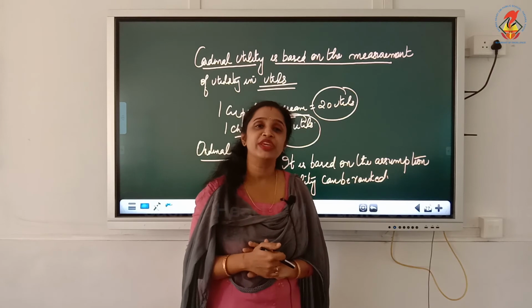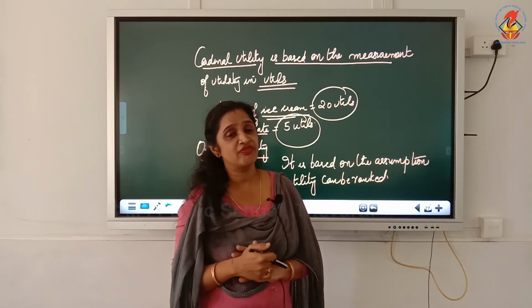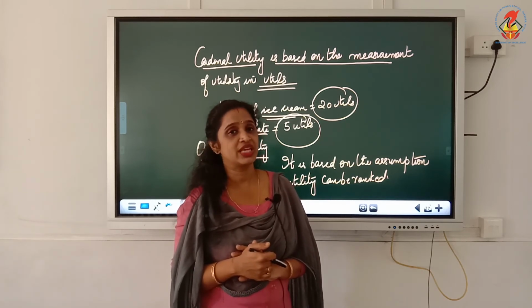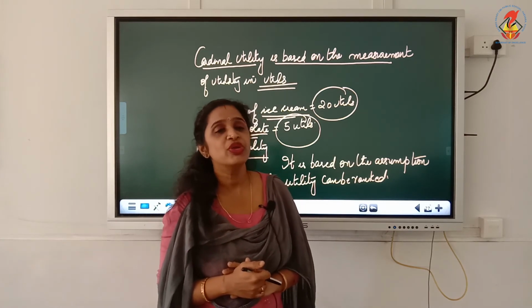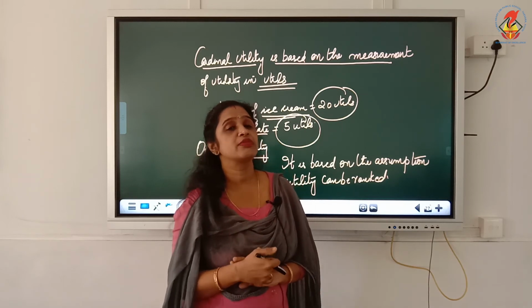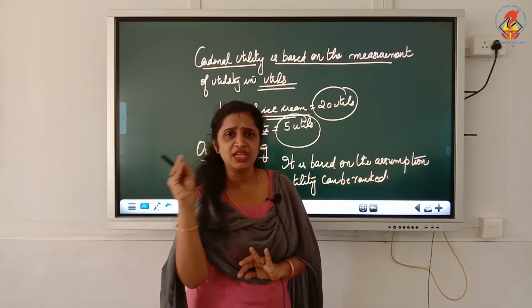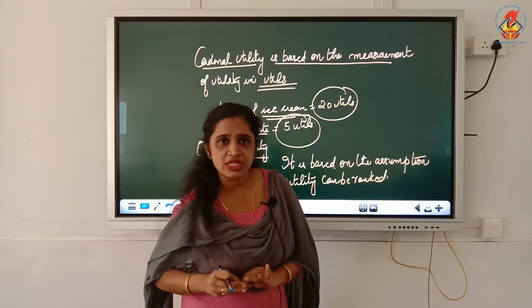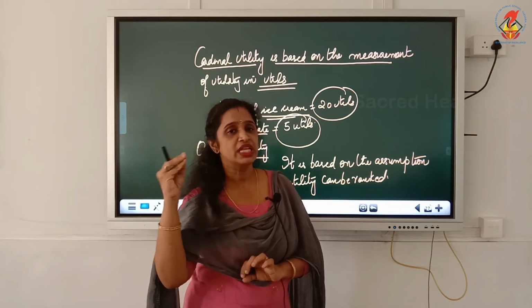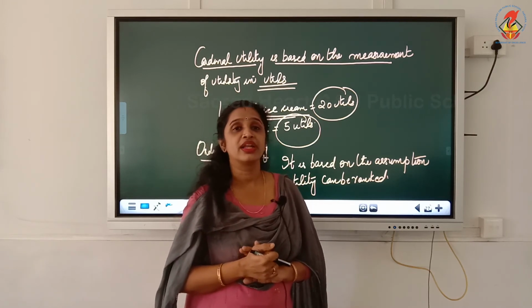So that is what is known as cardinal utility. Cardinal utility means the utility which is measured in the form of utils. One cup of ice cream will give you 20 utils and one chocolate will give you 5 utils. So which gives maximum satisfaction for you? One cup of ice cream. That means the person is deriving maximum satisfaction with one cup of ice cream. Here we are measuring the satisfaction of a person, and he is a rational consumer because he has maximum satisfaction by consuming one cup of ice cream.